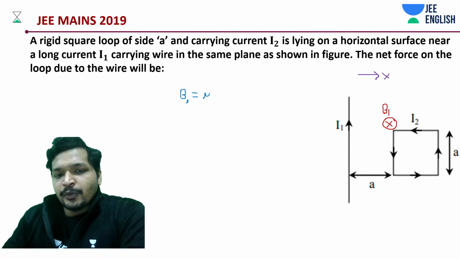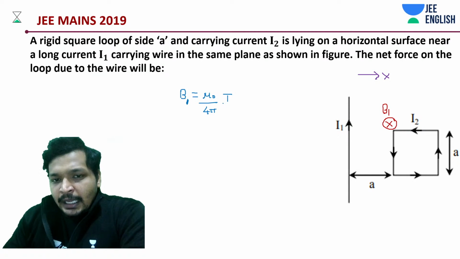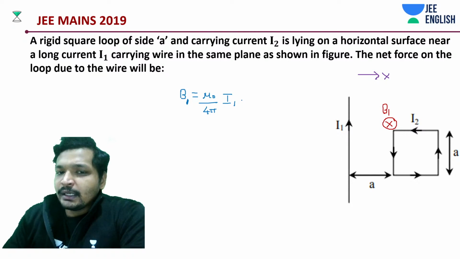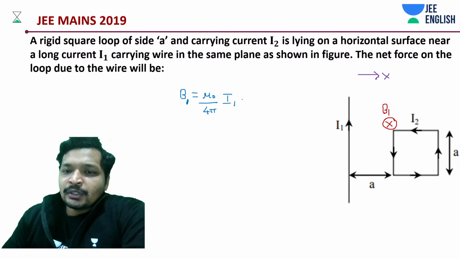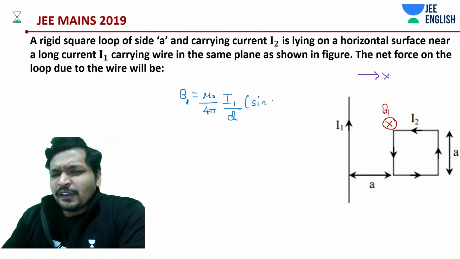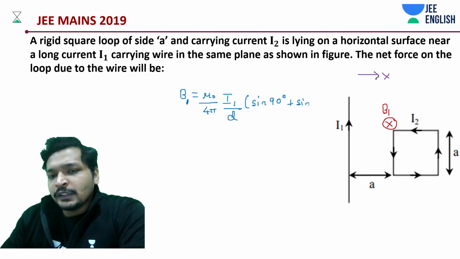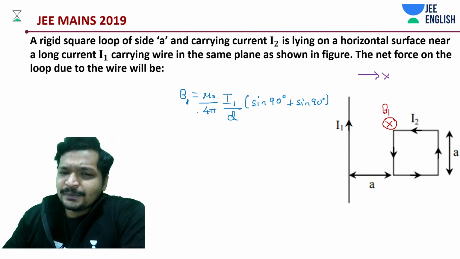Let's keep it as mu naught by 4 pi into that of I1 or I2? I1, right? I1 into that of, divided by distance, into that of sine of theta 1, 90 degrees, plus sine of theta 2, again 90 degrees.